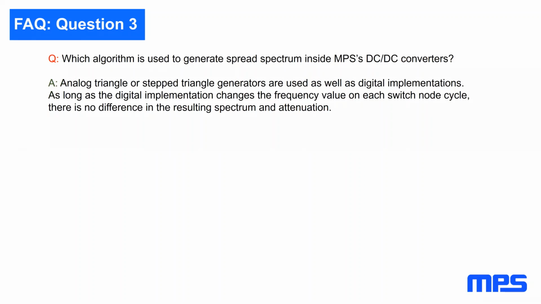Which algorithms can you use to generate spread spectrum? In general, it doesn't matter if you make it analog or digital, as long as you change the duty cycle every pulse, every cycle. Physics cannot distinguish if you make it digital or analog or any way else.